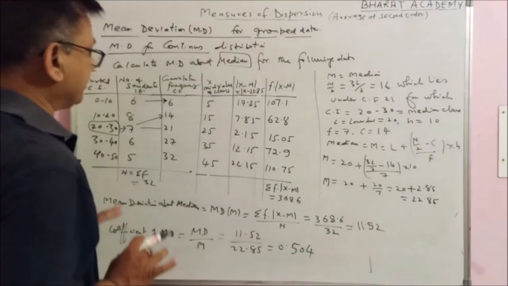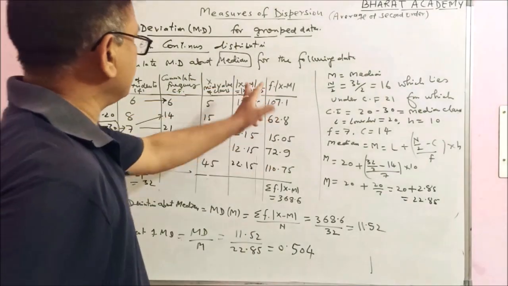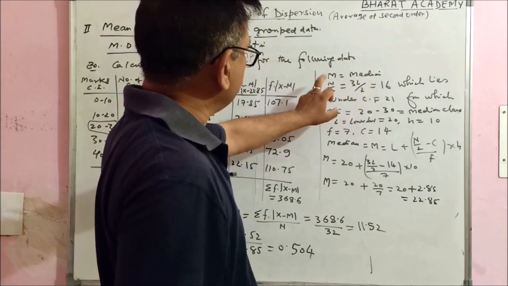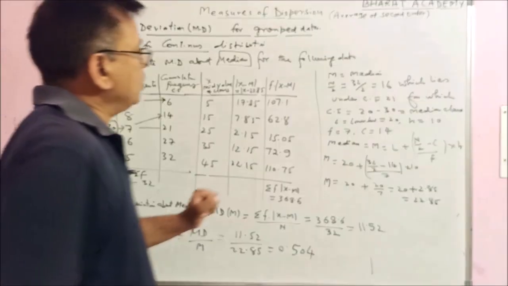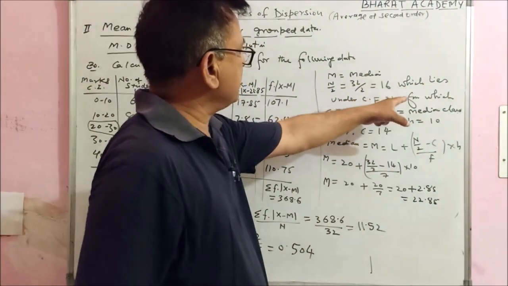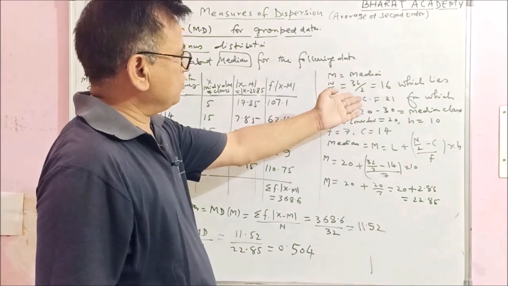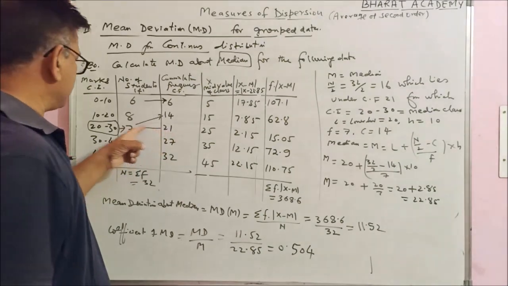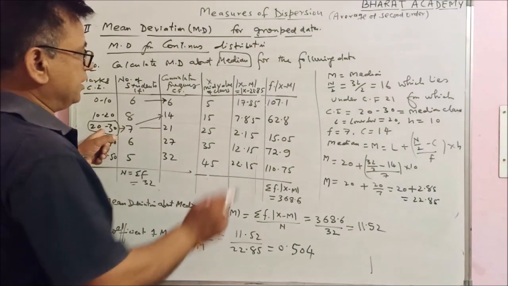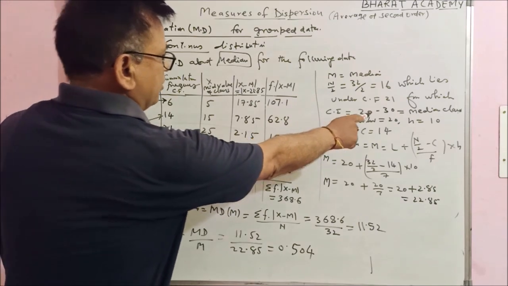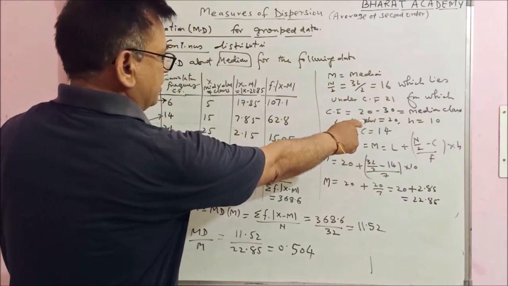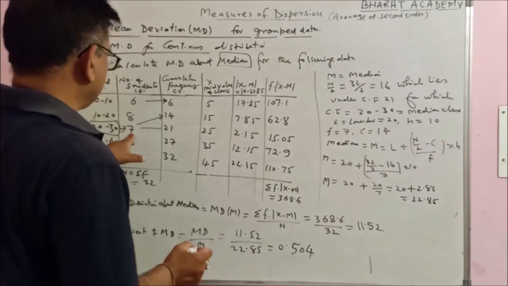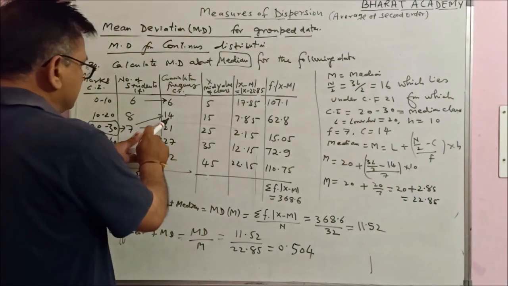Now we have to calculate the median first, for x minus M. Here M is the median. To calculate the median you have to check N by 2. N is 32. N by 2, 32 upon 2, is 16, which lies under cumulative frequency 21, for which the class interval is 20 to 30. Here L is the lower limit of the median class. This is actually your median class. Lower limit is 20, h, the gap between the class interval, is 10, frequency is 7, and C is the cumulative frequency just above it, this is 14.